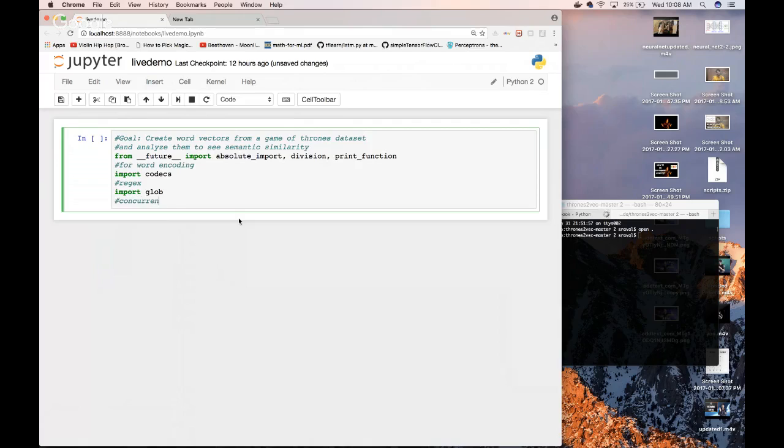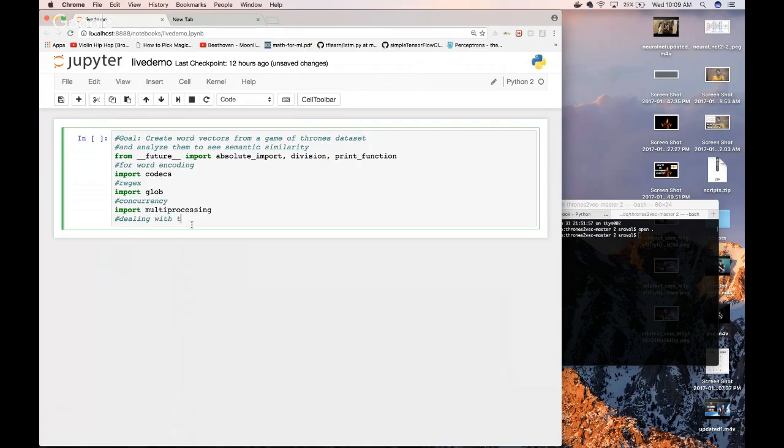Now, I actually haven't talked about concurrency before, so this is going to be interesting. We're going to import the multiprocessing library to perform concurrency. If you don't know, concurrency is a way of running multiple threads and having each thread run a different process. So it's multi-threading, multi-processing. It's a way of having your program run faster. I haven't talked about this before, but we're going to do this a lot in the future, especially when we get to distributed machine learning, which is later on in this course. Okay, so that's it for multiprocessing.